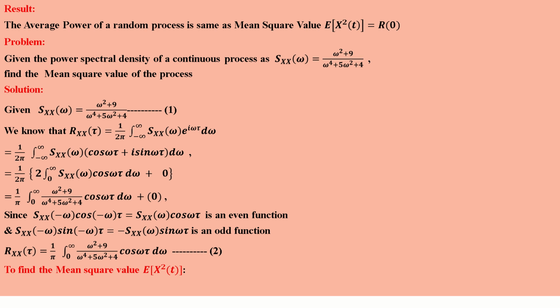To find the mean square value, the expected value of X square t is nothing but the mean square value. We know R_X of tau is equal to expected value of X of t into X of t plus tau, and expected value of X square of t is equal to R of 0. So we are going to use that result here. Now we find R_X of tau when tau is equal to 0. We will get the expected value of X of t into X of t, that is expected value of X square of t. That is equation number 3.